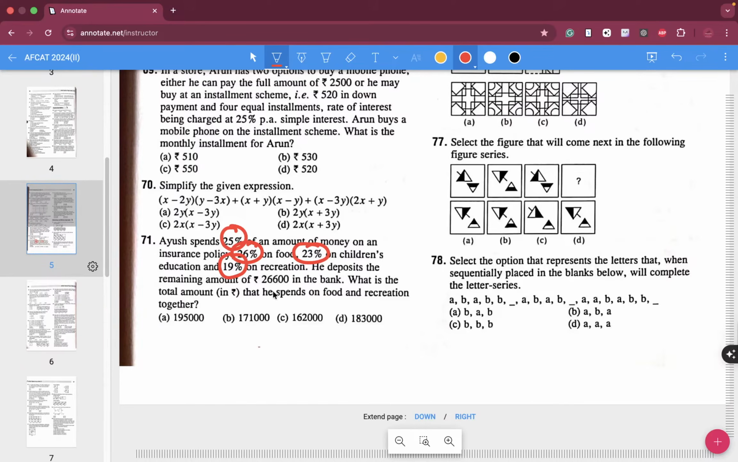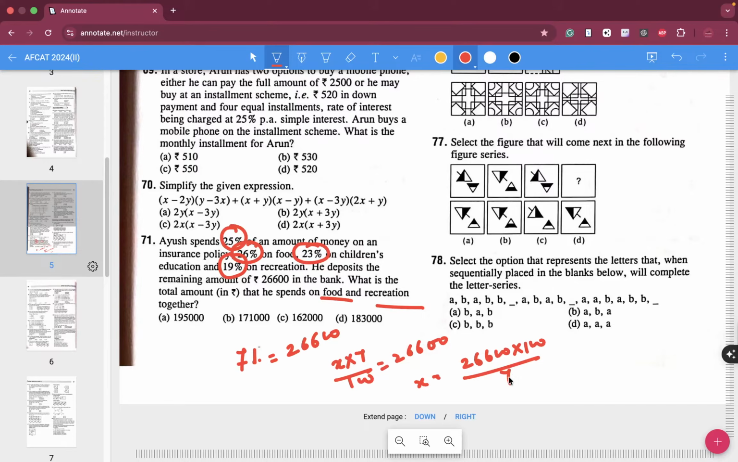He deposited the remaining amount. That means 7% is equal to 26600. What is the total amount that he spends on food and recreation together? If 7% of x is equal to 26600, then x value is 26600 into 100 divided by 7.